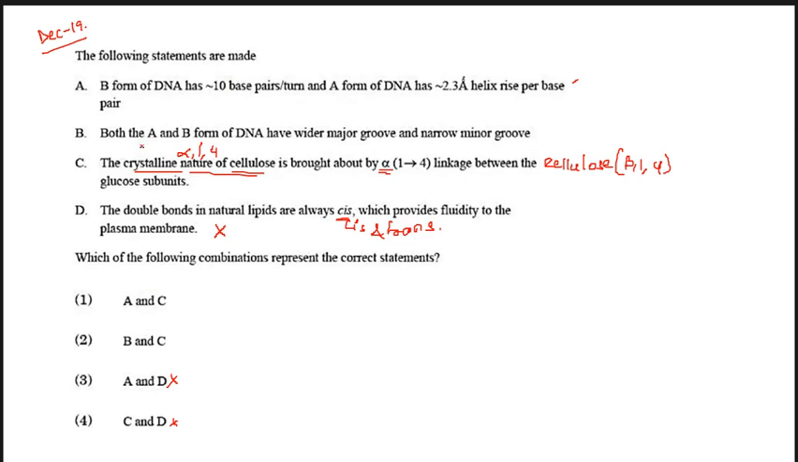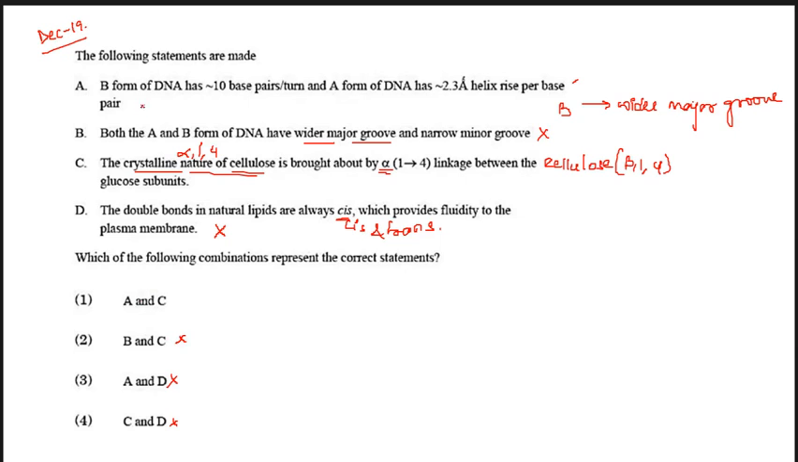Now number B. Both A and B form of the DNA have wider major groove. We know that B have wider major groove. But the A form of DNA have a narrow major groove. This difference you all remember. So number B is wrong. So wherever B is there, this is wrong.